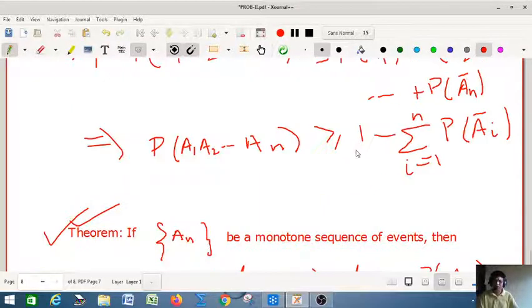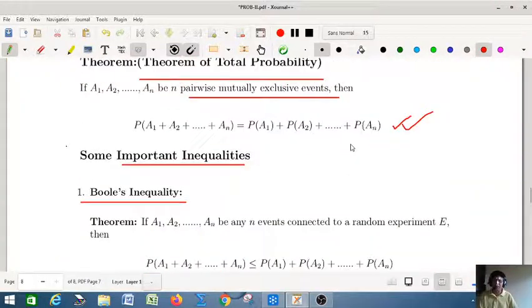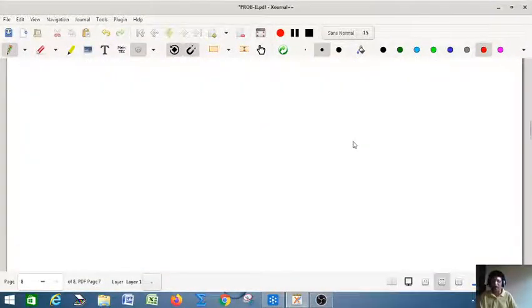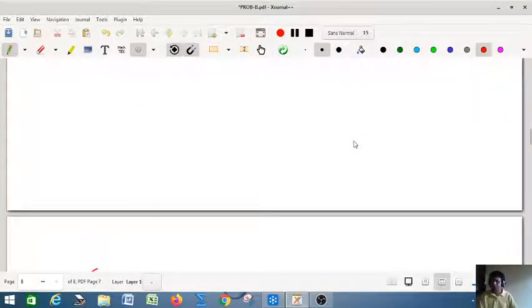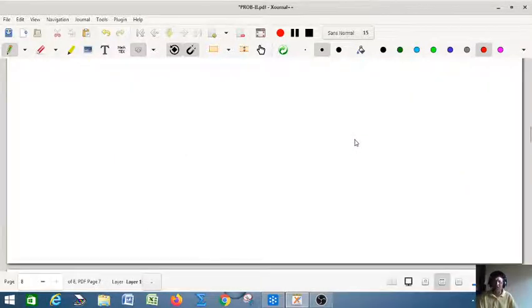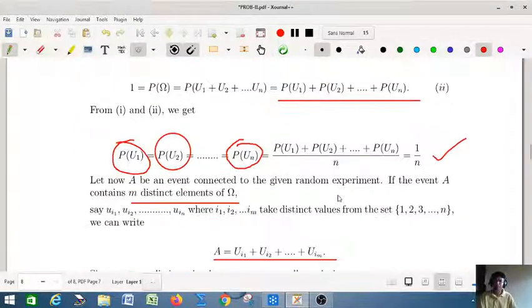So this is our class today. Initially I talked about the axiomatic definition. I started from the axiomatic definition of probability, which the modern world accepts. After that we talked about probability space: S, sigma omega, the class of subsets of S, that is F, and the probability function, and also some deductions using the axiomatic definition, using the frequency definition, and also deduction of the classical definition from the axiomatic definition.